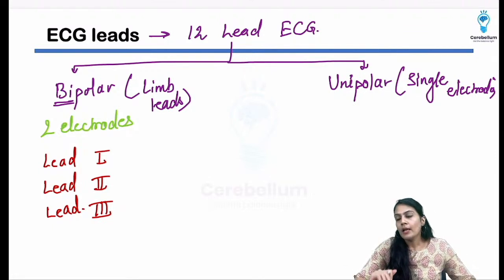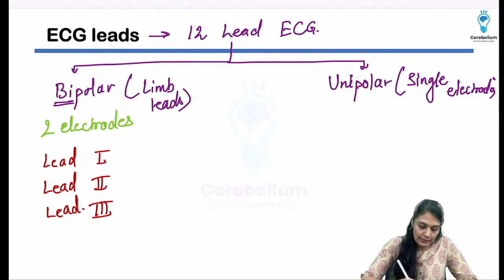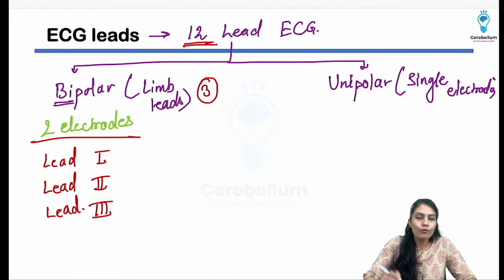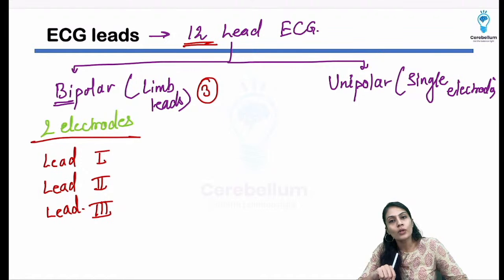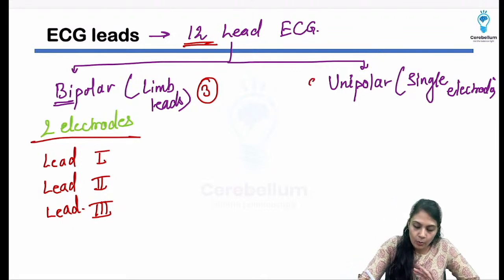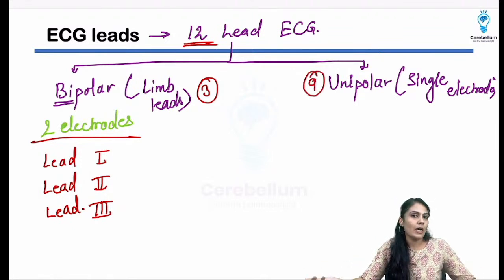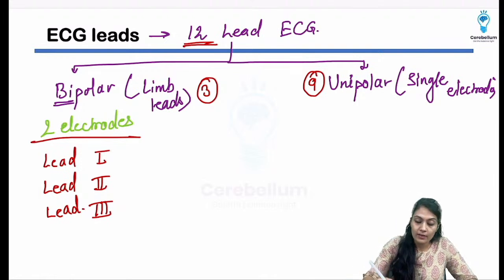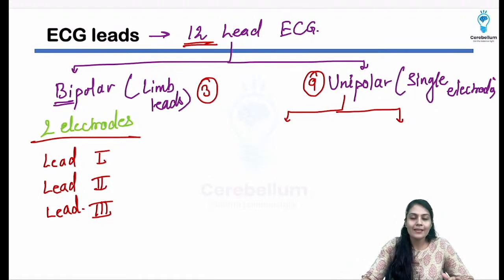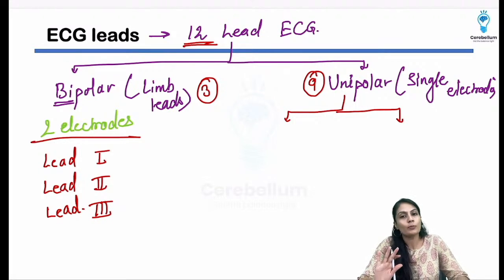Now there are going to be leads which are unipolar also. How many leads are there which are bipolar? There are 3 leads. Out of 12, if bipolars are only 3, the remaining 9 are going to be unipolar. How difficult is that? Very difficult, right? That's why we left the maths and took the MBBS. But anyways, it's very easy to remember. 3 are limb leads, Einthoven leads, and then we have 9 unipolar leads.